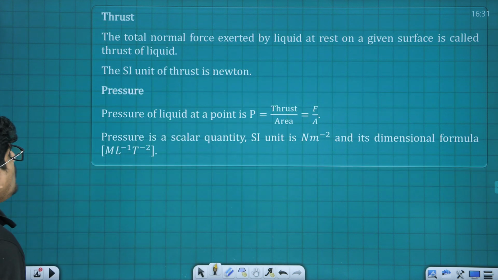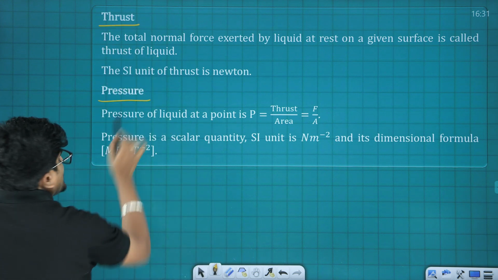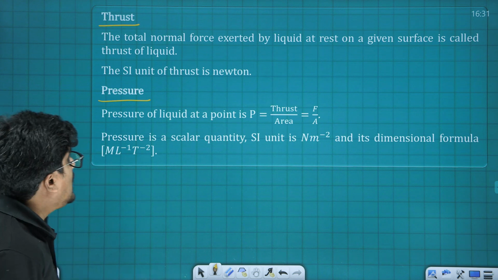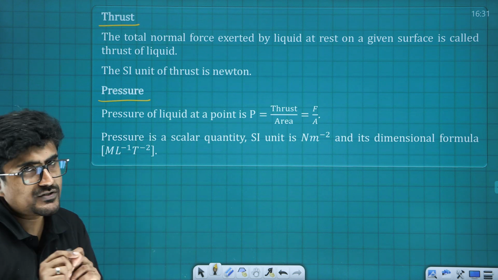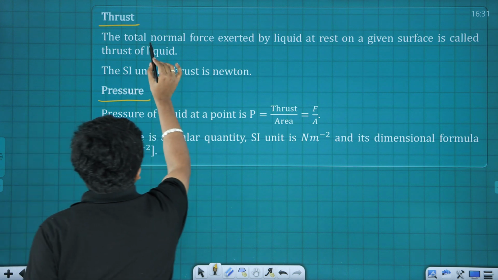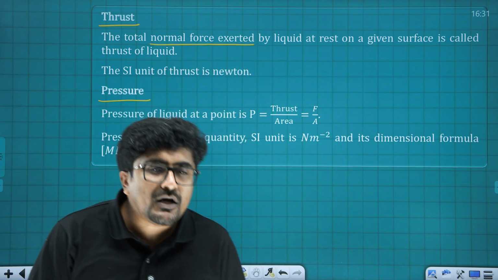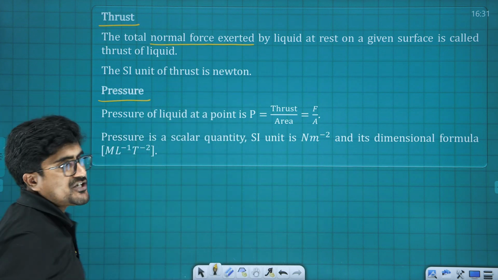Now next one is thrust as well as pressure exerted by a fluid. Basically we know what is thrust. Thrust is the normal force exerted by the fluid, and that normal force divided by area, that we call pressure.